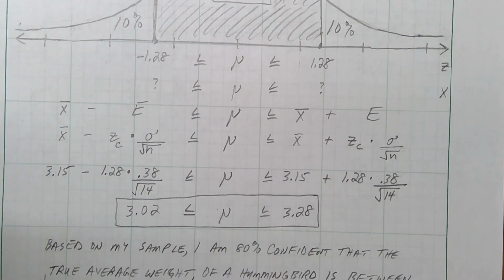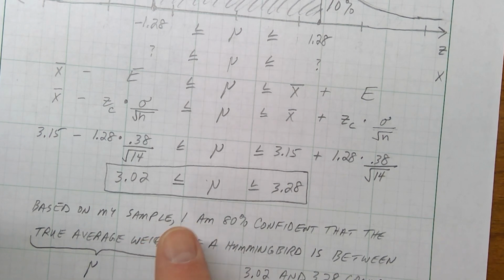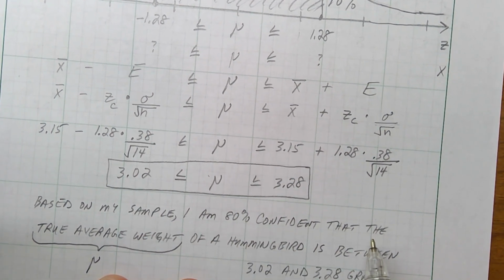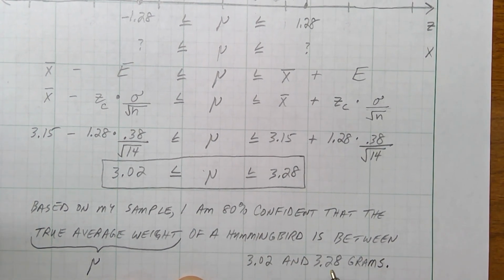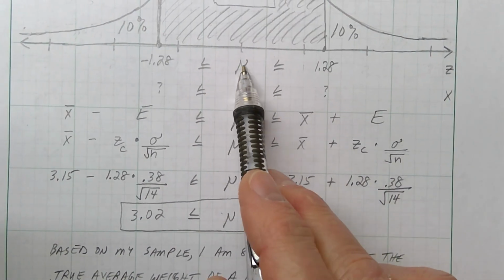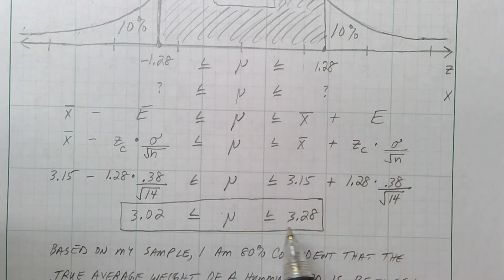So what are we saying? We're saying based on my sample, the 14 hummingbirds I could catch, I am 80% confident that the true average weight, mu, whatever that number is that we'll never be able to calculate, the true average weight of a hummingbird is between 3.02 and 3.28 grams. One more time real quick: figure out what z numbers you're talking about and change them to x numbers, just using your formula.